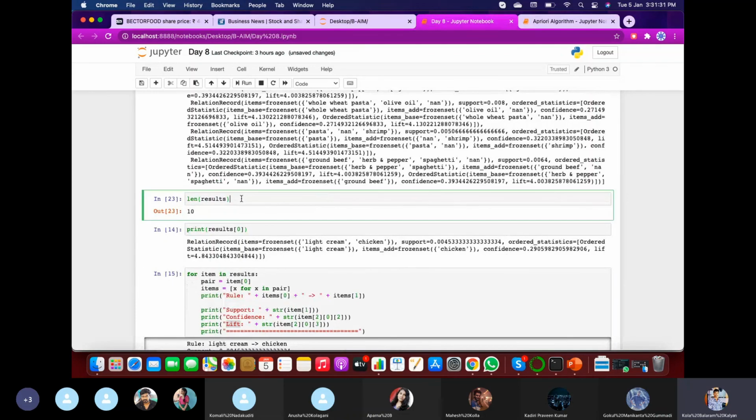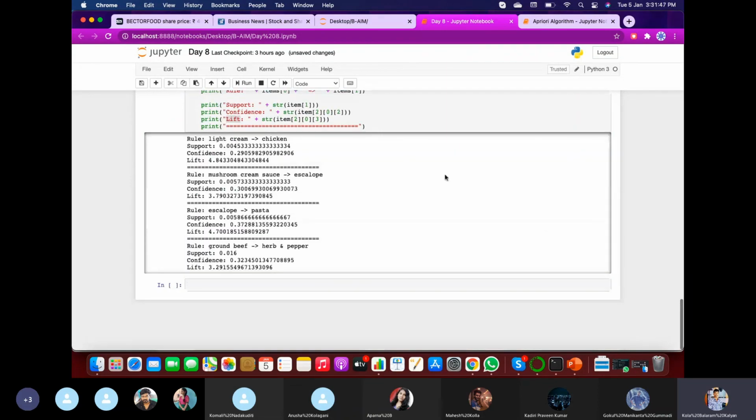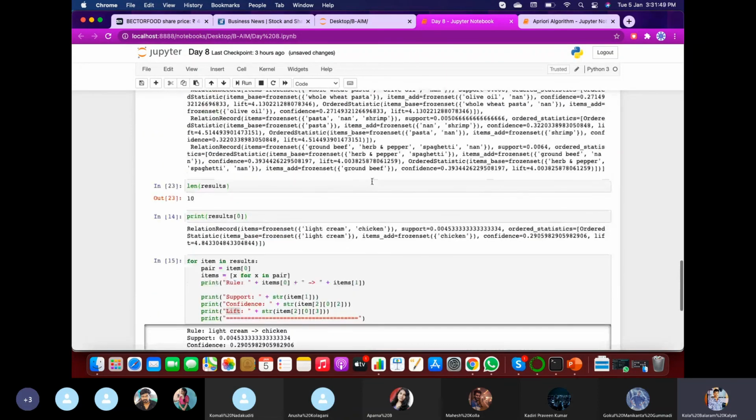Now in three combinations, that is nothing but minimum length 3, it represents that there must be a set of 3 items and at least a customer purchased 3 products. So only those transactions will be considered and the minimum lift must be 4. So in that set of rules, it retrieves only 10 results.